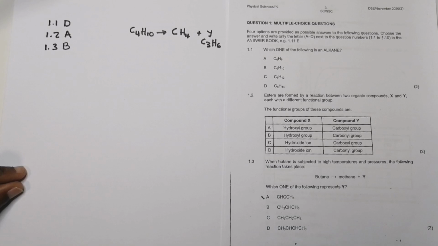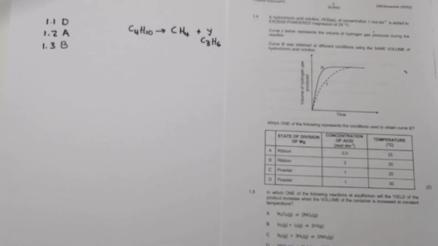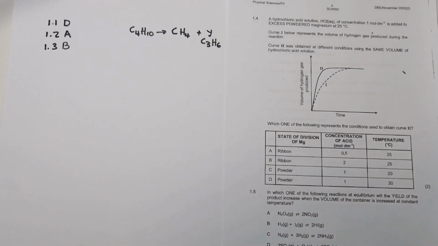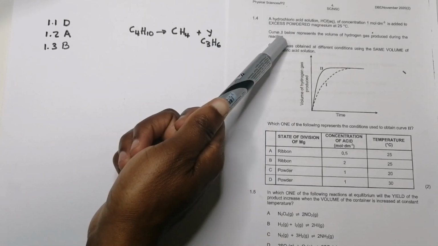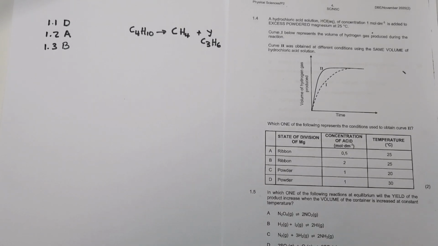Okay, right. Let's go to the very next question. In 1.4, they say a hydrochloric acid solution of a concentration of 1 mole per cubic decimeter is added to excess powdered magnesium at 25 degrees Celsius. So in this case, we know that our magnesium is powdered, and our magnesium is in excess, and the concentration of our acid is 1 mole per cubic decimeter.